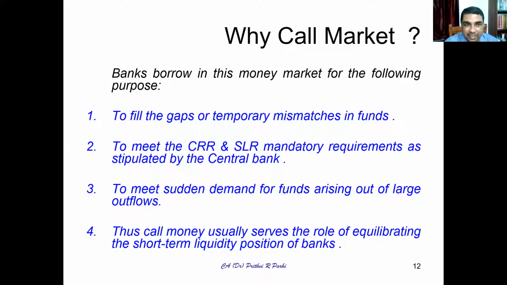So banks and other financial institutions, to meet their temporary mismatches of funds, participate in the call money market. They invest and they also borrow money from the call money market. Banks, in order to meet their CRR and SLR requirement, CRR insists that a certain percentage of their assets should be kept in cash, and SLR requires that a certain percentage of their assets should be kept in government securities only.